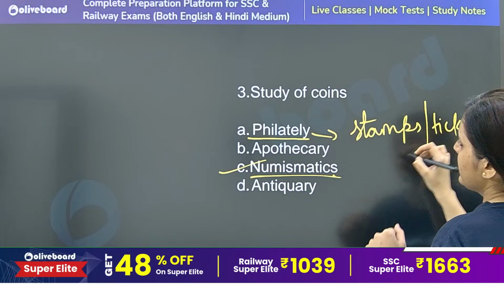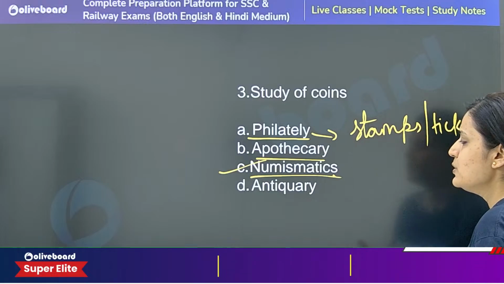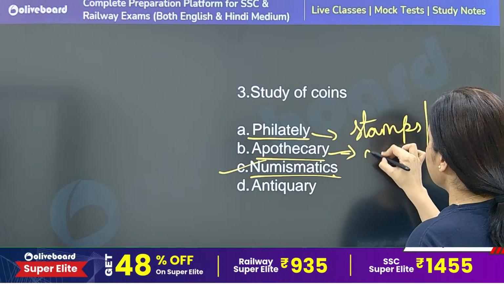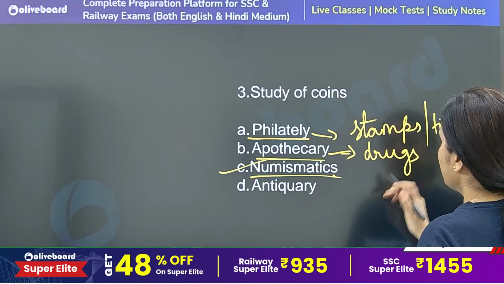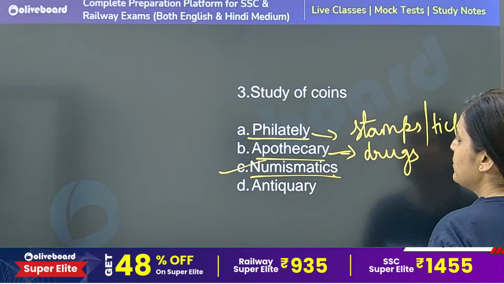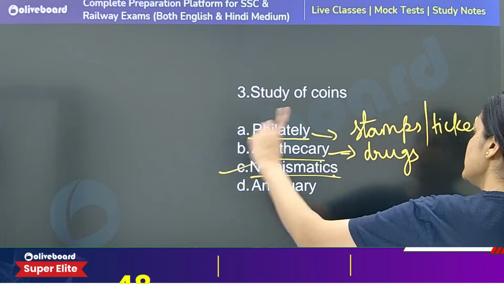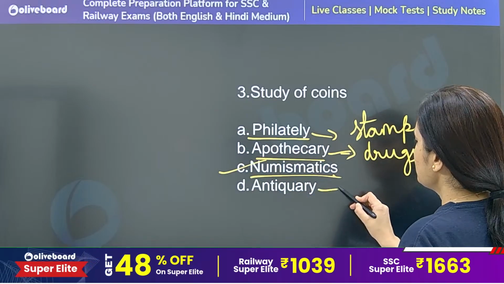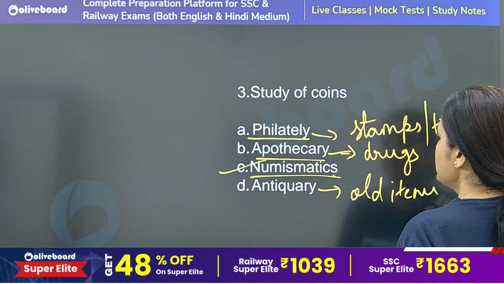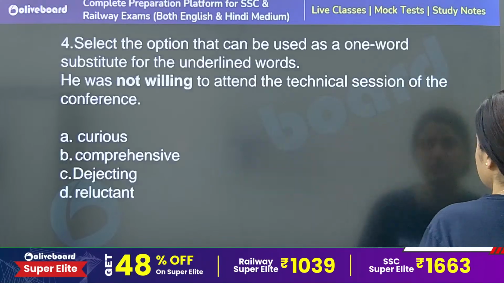So that is philately. Apothecary is the person who is specialized in drug selling, that is related to drugs. One who makes drugs as well as sells drugs, that person is an apothecary. Numismatics is related to study of coins. Antiquary is related to study of old items. So option number C, numismatics, is the correct answer.